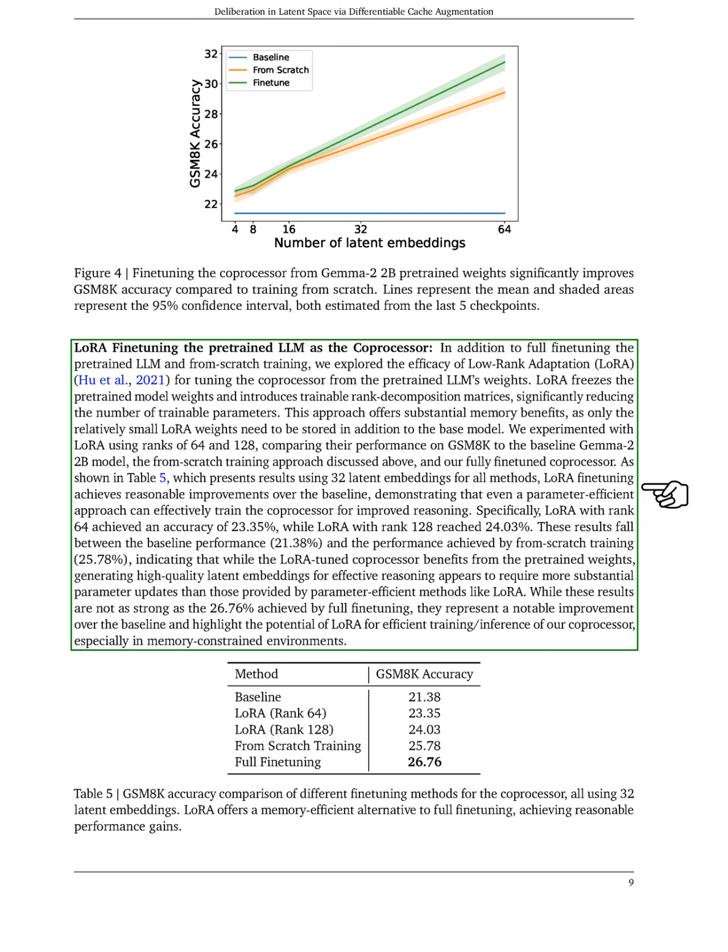LoRa with rank 64 achieved an accuracy of 23.35%, while rank 128 reached 24.03%. These results, while not as strong as the 26.76% from full fine-tuning, still represent a notable improvement over the baseline and highlight LoRa's potential for efficient training in memory-constrained environments.